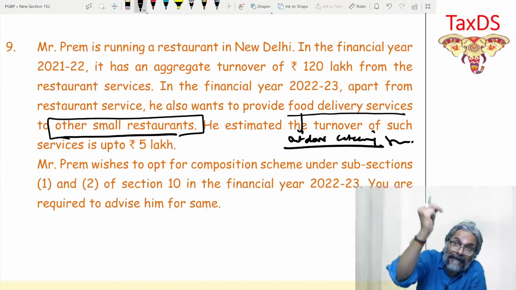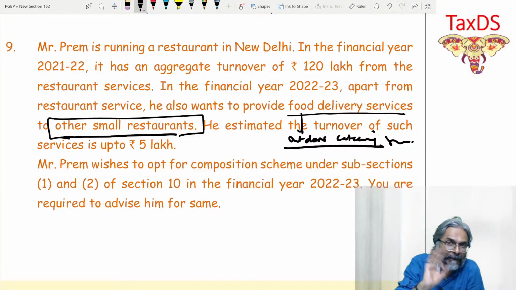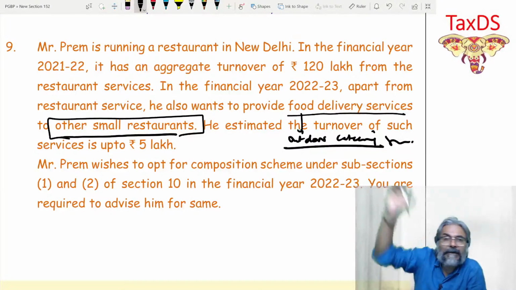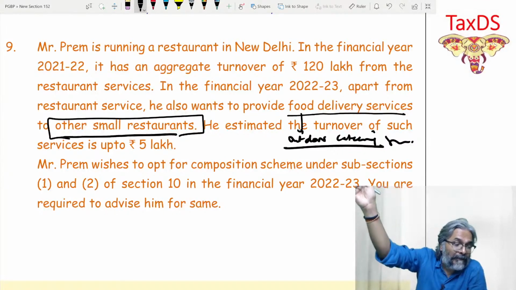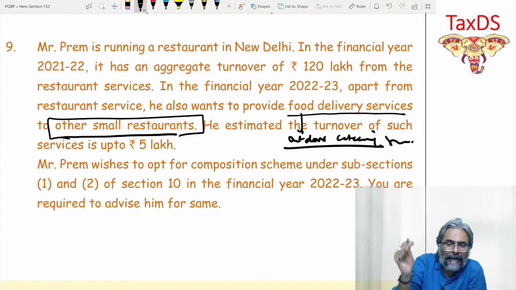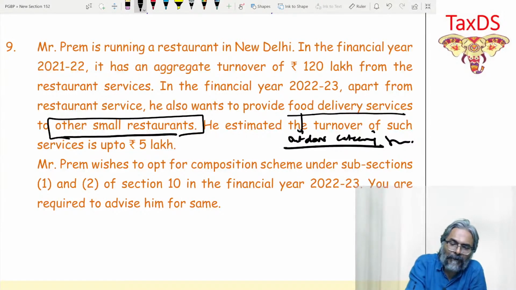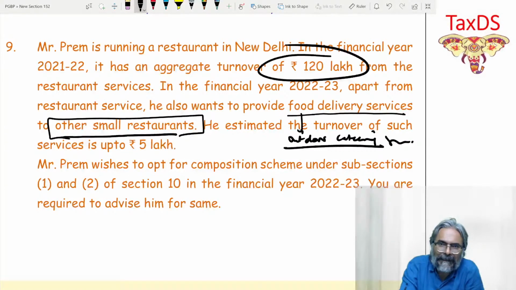Does that second category also cover outdoor catering? Answer is no. So outdoor catering is an extra service or additional service or marginal service. And for the marginal service, primarily, what is the limit? Limit already you are aware of it. 10% of the turnover of the preceding financial year, which is 120 lakhs.